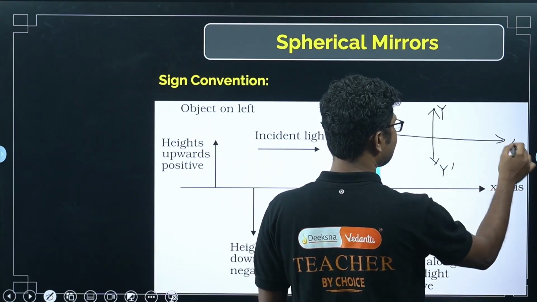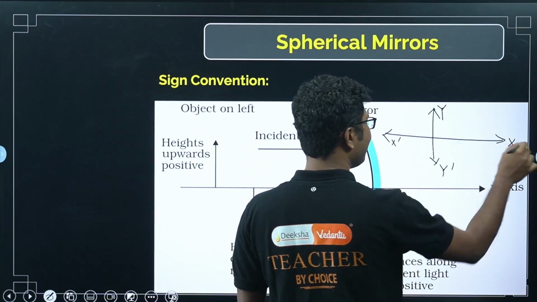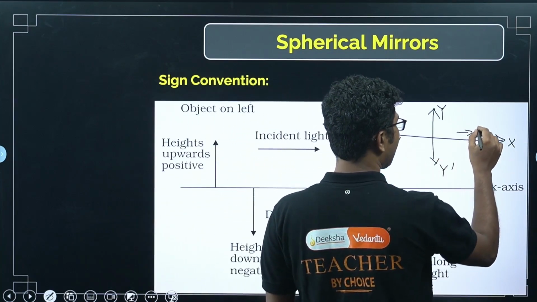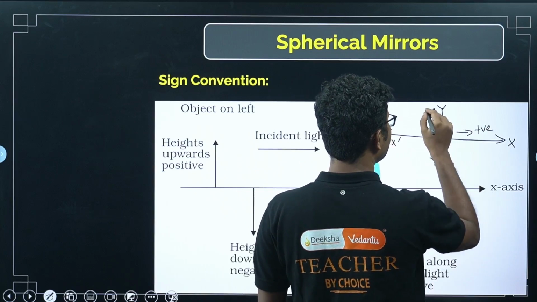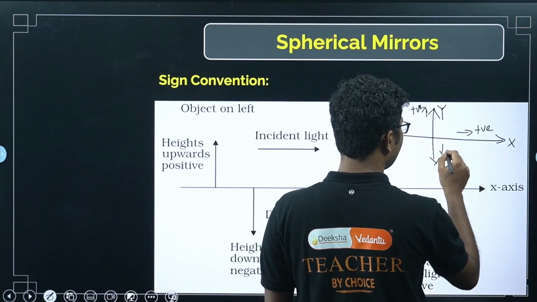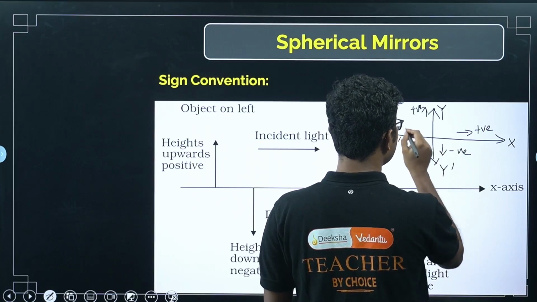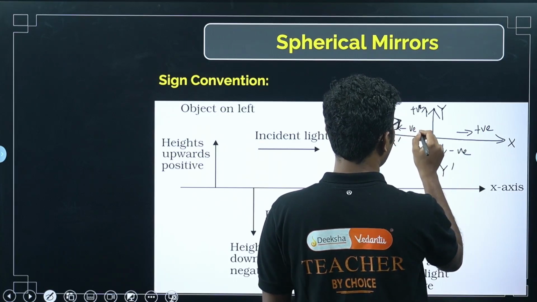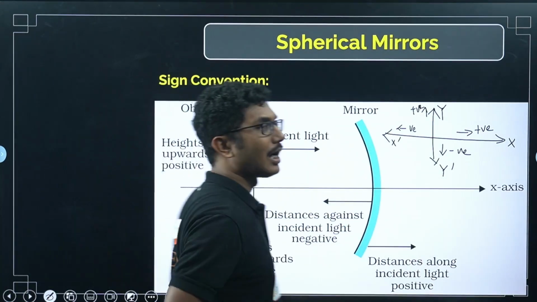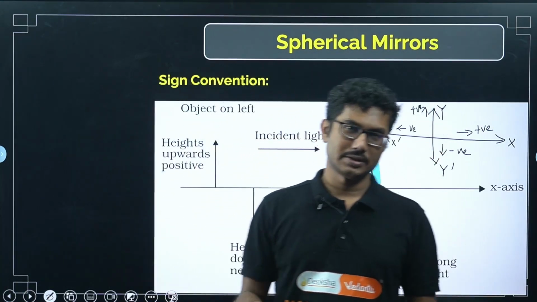This is x dash. Now what is the meaning of x? That means this is the positive side, right? This is the positive side. Similarly, this is the positive side, this is the negative side, and this is negative, right? Similarly, the same thing is applied in our lens or mirrors, okay.